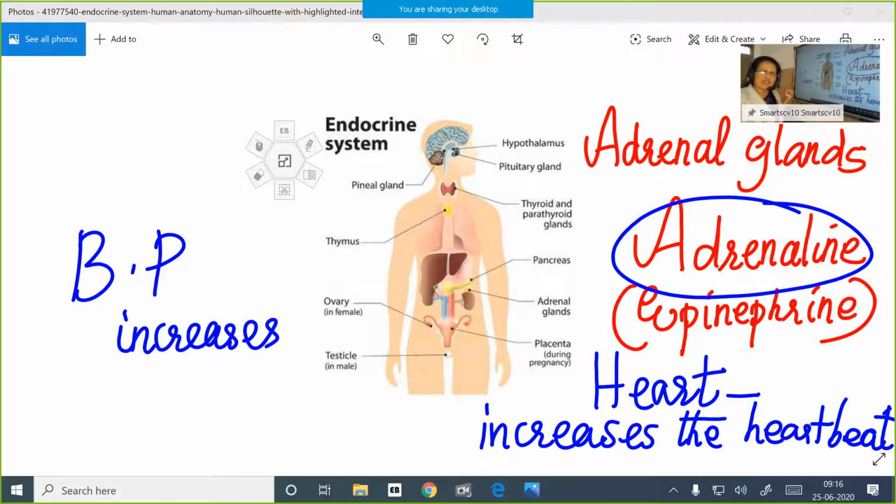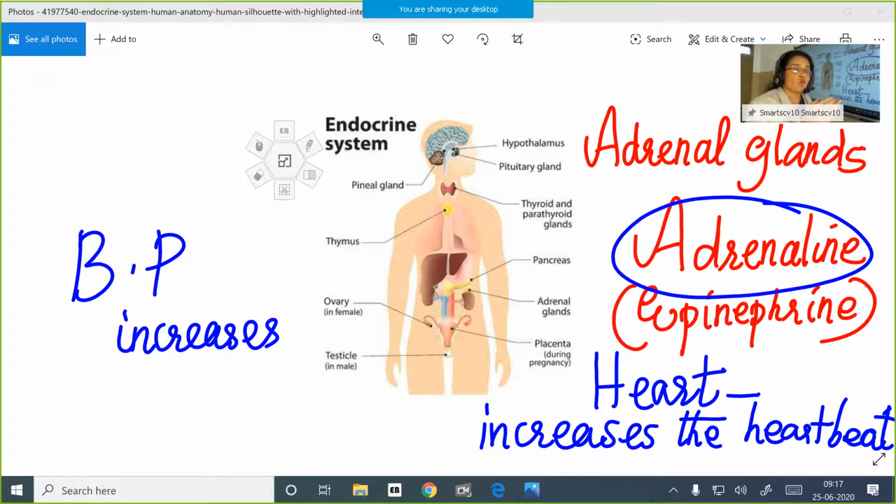Okay, children. So what happens with these changes? It prepares our body so that more oxygen-rich blood will be carried to the skeletal muscles. Okay. Then one more thing, children. When more blood is carried to the skeletal muscles, then what happens? The blood flow to the skin as well as to the digestive organs gets reduced. That's why when you are frightened, the blood flow to the skin gets reduced. Our skin becomes pale.